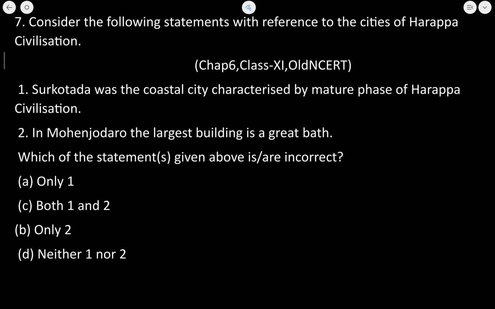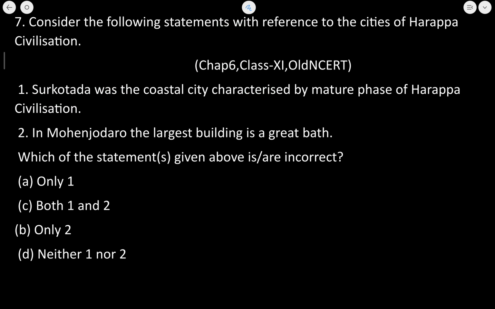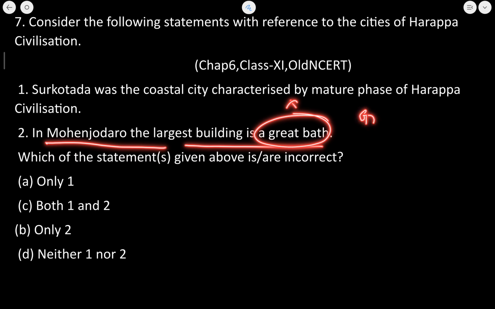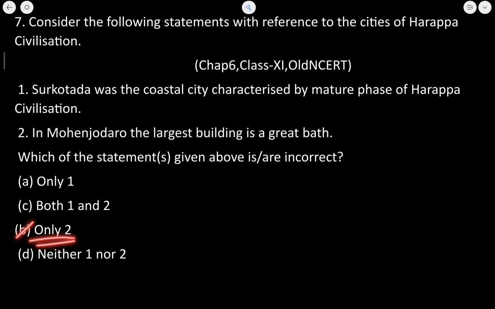So obviously, 2 coastal cities, if I talk about, one was Surkotada which is in Gujarat and the other is Sutkagen Dor. This Sutkagen Dor is in Afghanistan. Both of these were coastal cities. So the first statement is absolutely correct. Now the second statement is, in Mohenjo-daro the largest building was the Great Bath. No, not the Great Bath but the granary, which was used to store grains. So the granary was the largest building in Mohenjo-daro, not the Great Bath. That is why only the second statement here is incorrect. So B is the correct answer.